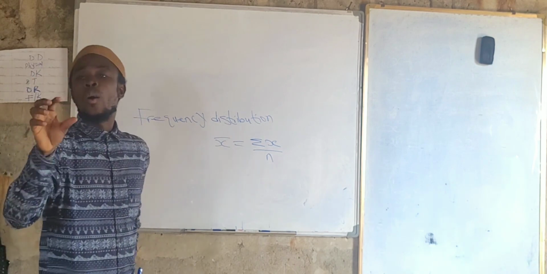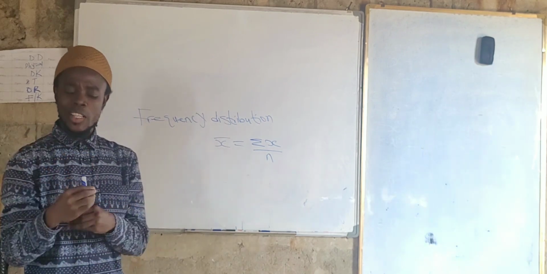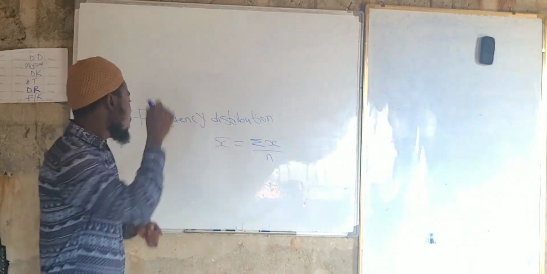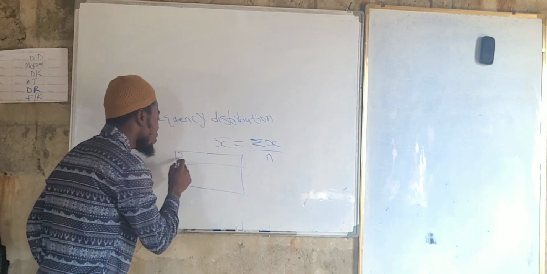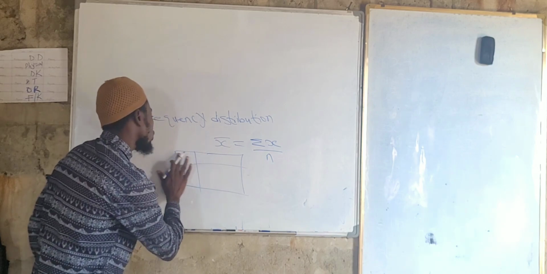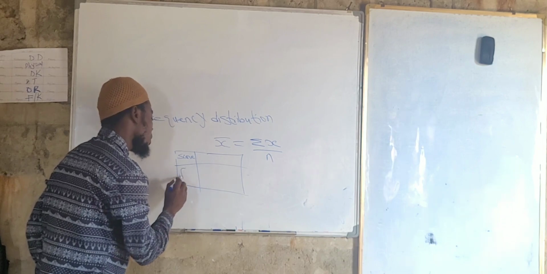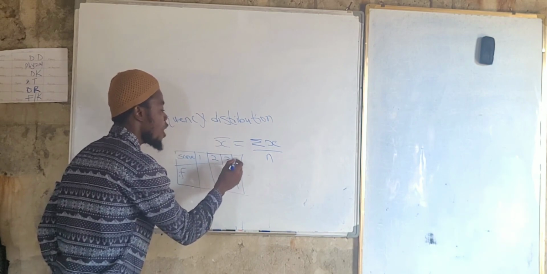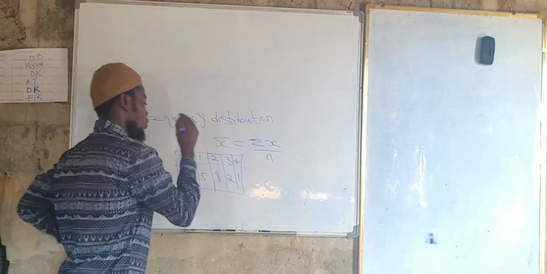Now we are going to start with the non-grouped frequency distribution. When you say the frequency is non-grouped, you can have them, but they are not grouped together. Say you have a table, and here you have the x value, here you have the frequency. Let me just use scores. If you have 1, 2, 3, and 4, then the frequencies here are 5, 8, 2, and 1.